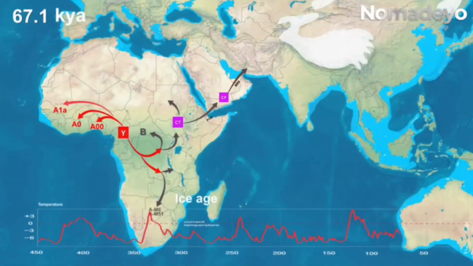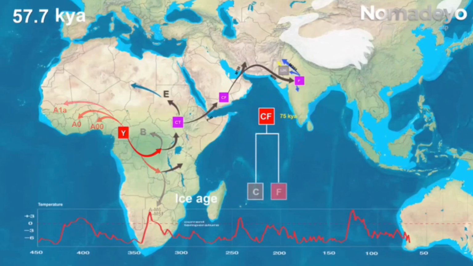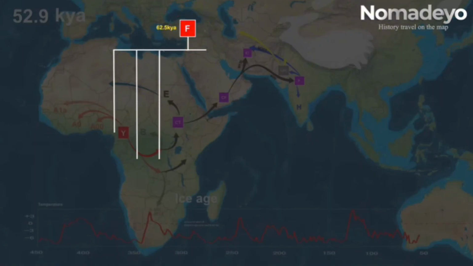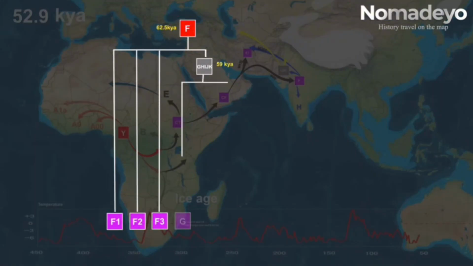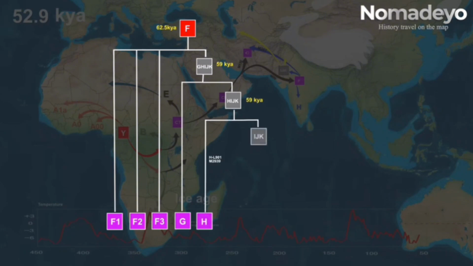Part of the CF group crosses the Persian Gulf into South Asia, and another part goes to West Asia. F, a descendant of the CF group, appeared in South Asia 62,500 years ago. In Western Asia, the C group appears 53,000 years ago. Haplogroup F, also known as FM89, is a very common group, accounting for 90% of non-African paternal lineages.